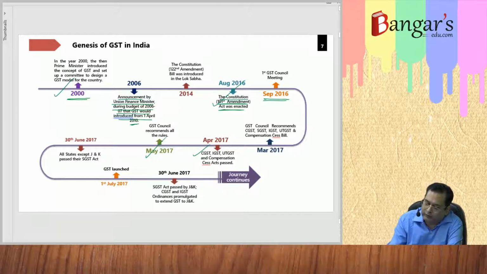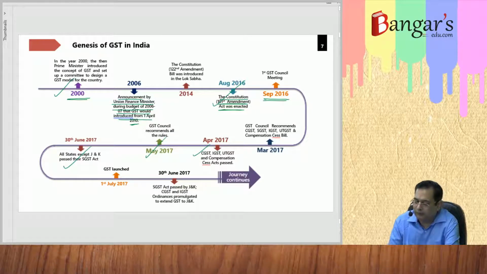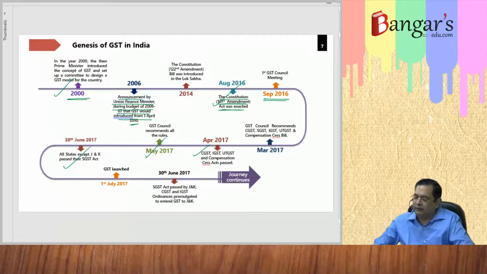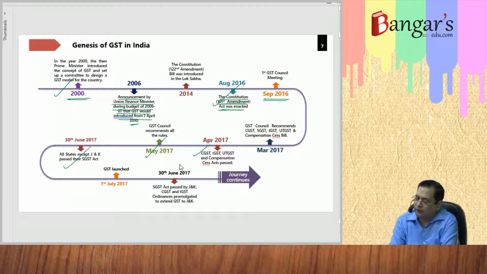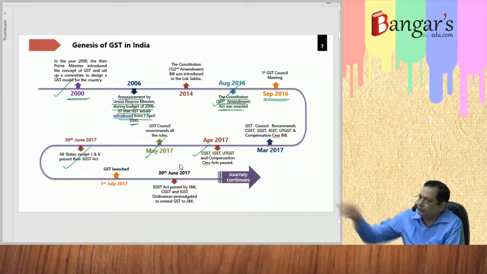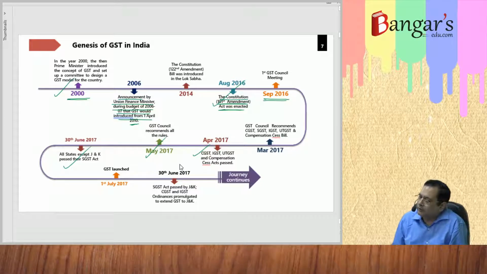And all the states except Jammu and Kashmir passed their SGST Act, and with effect from 1st of July 2017, we got the economic freedom, and GST was then introduced. Subsequently, CGST and IGST ordinances were made so that GST is also introduced in the state of Jammu and Kashmir.